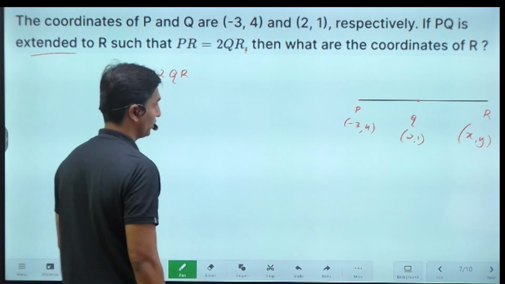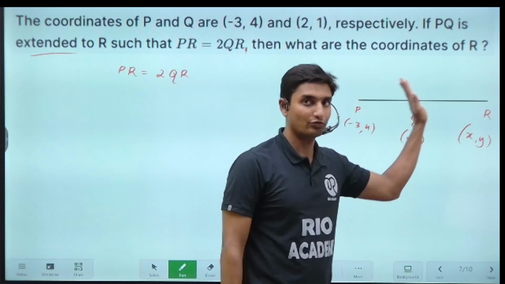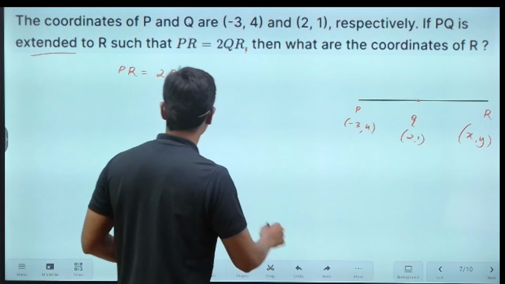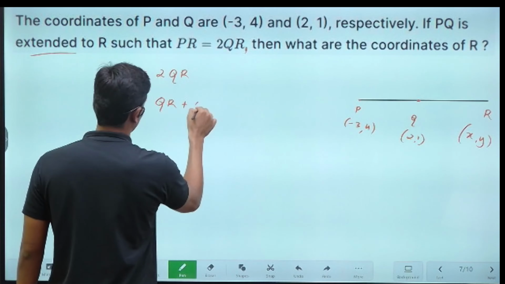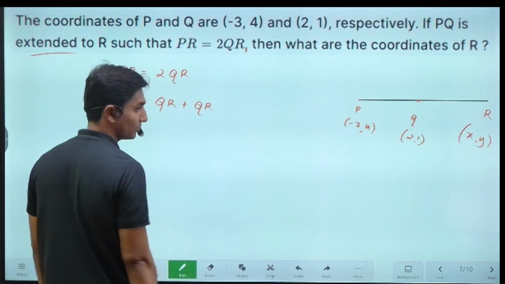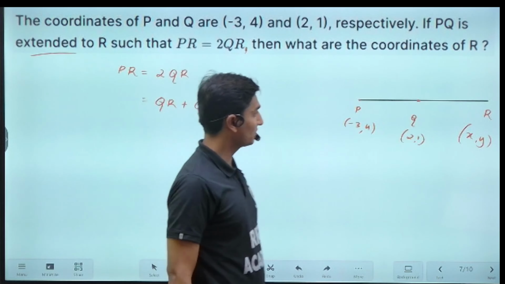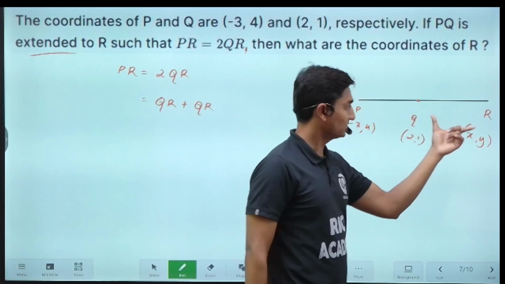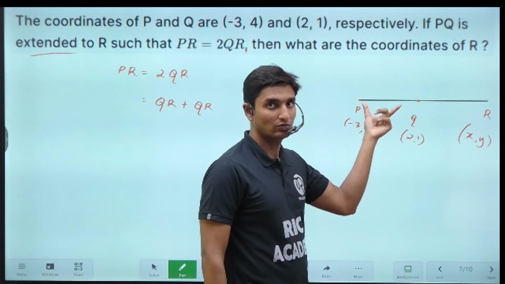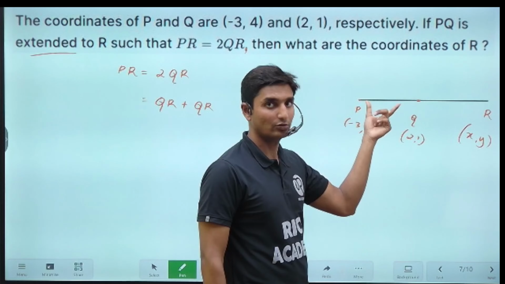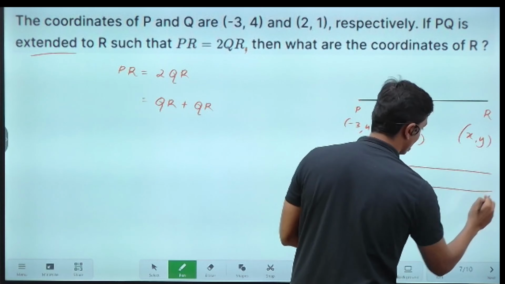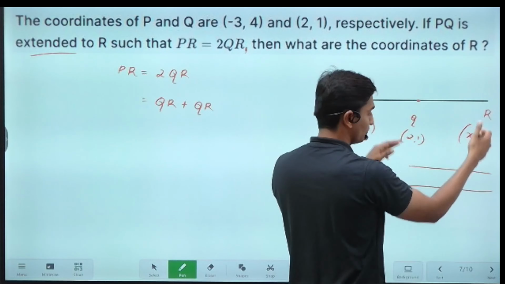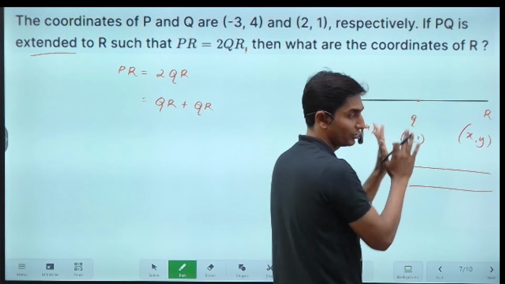So this means what, guys? Q basically lies in the middle of PR, correct? See here, 2QR is nothing but QR plus QR. Whatever length is QR, that length is also equal to PQ. QR and QR, if you add them, you will get PR, so one of them should be equal to PQ.